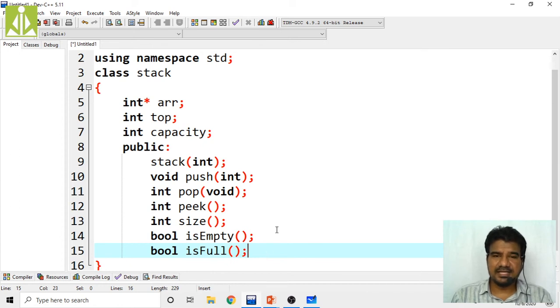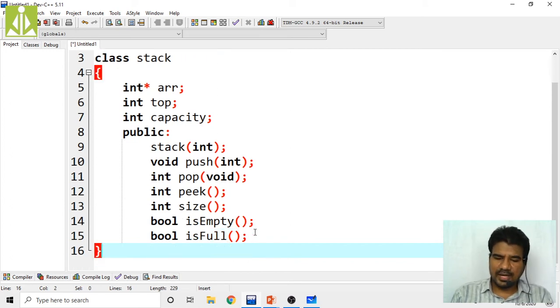It can have one or two elements, or any number of elements other than capacity minus 1. In that case, we consider that stack as not full. But if your stack is completely full, that is top equals capacity minus 1, then we consider that state as full, stack is full.